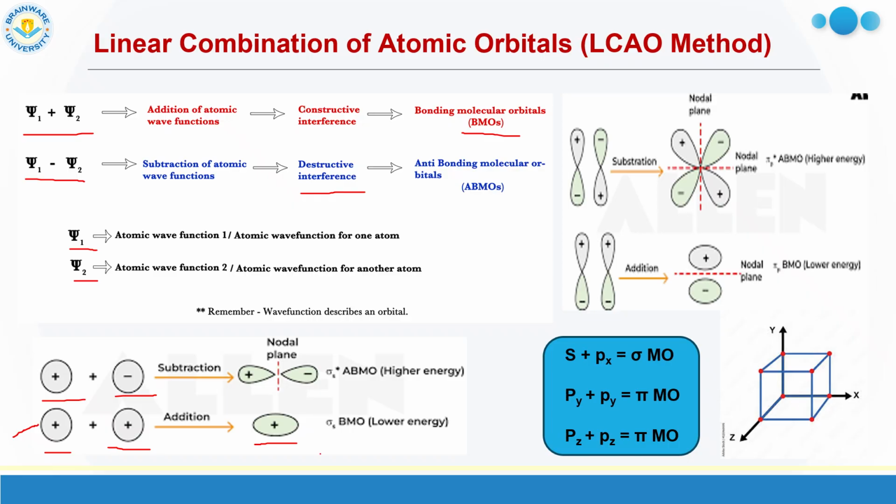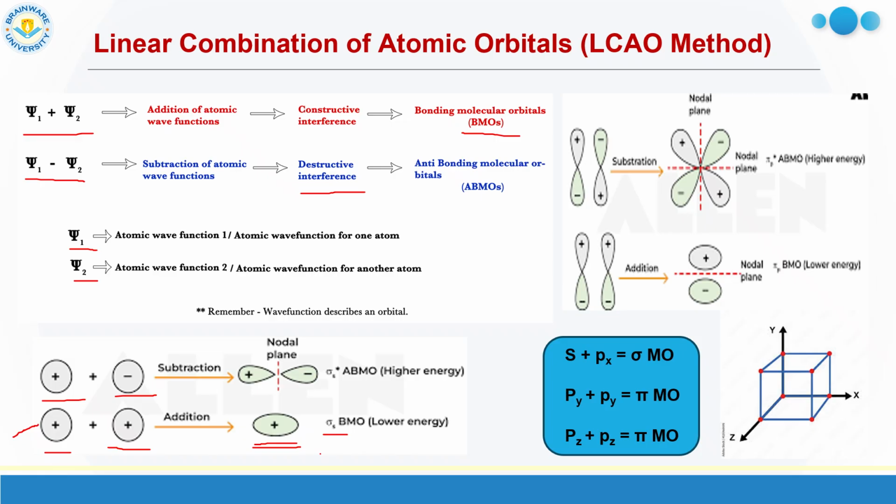So it is the bonding MO, and the bonding MO is denoted as sigma, and as this sigma comes from the overlapping of s orbitals, it is called sigma s orbital. And as it is the addition combination, the total size of the orbital, here you can see the molecular orbital, the total size increases. Both the AOs were of positive sign, so the MO we get also has positive sign.